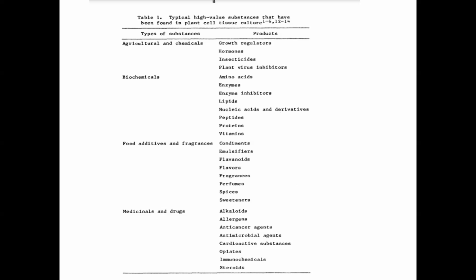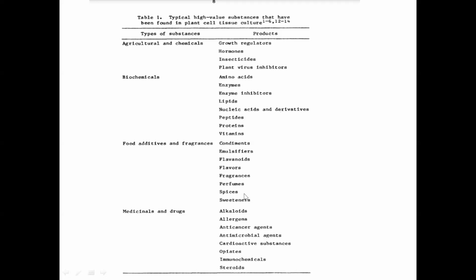So for food additives and fragrances, you have condiments, spices, and the cumin seeds, the pattai lavanga flavor. Okay, that flavor you can get. Emulsifiers, flavors, okay, vanilla flavor, pista flavors, chocolate flavors. So different kinds of flavors can be produced by the plants, and they can be used commercially in tissue culture methods. Fragrances, definitely they come a long way.